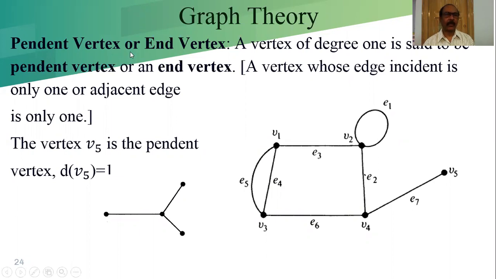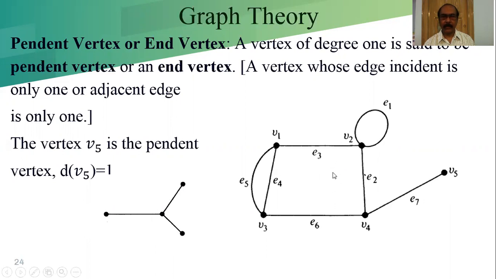Pendant vertex or end vertex. A vertex of degree 1. That means a vertex which is hanging. See, this is hanging from one. Otherwise, in a simple way, we can say a vertex whose degree is 1 is known as a pendant vertex.